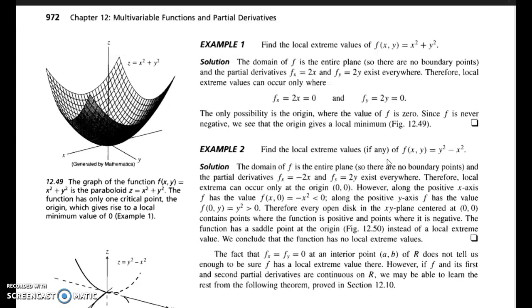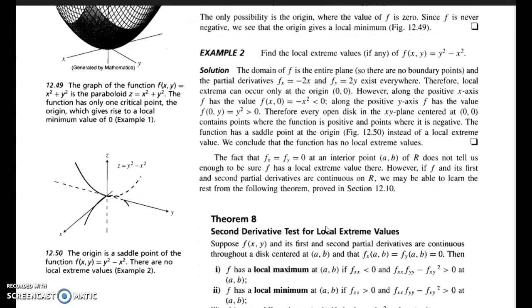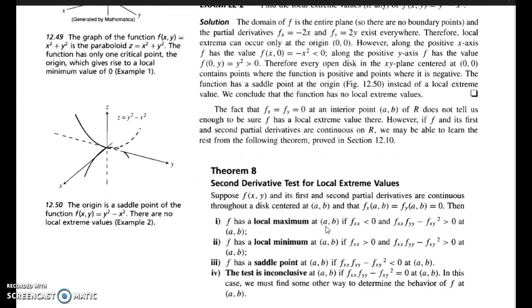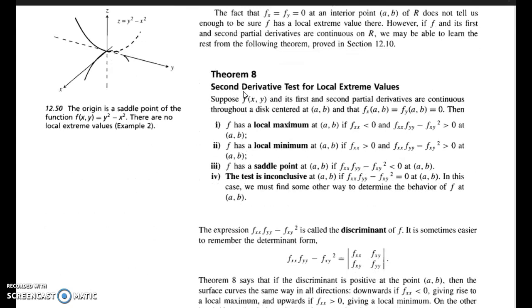Find the local extreme values of f of (x, y) equal to y square minus x square. Here also fx equal to minus 2x and fy equal to 2y. Setting them equal to 0 implies x equal to 0 and y equal to 0. So the critical point is (0, 0), and we examine the local extreme values at the point (0, 0).